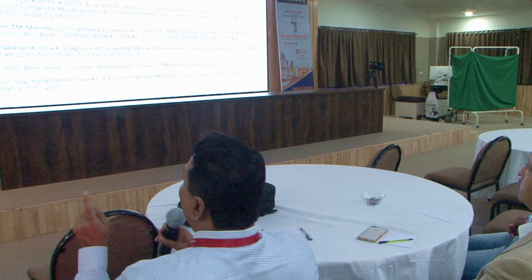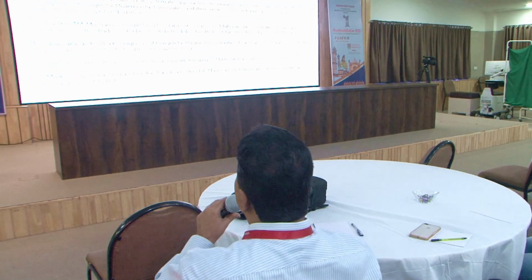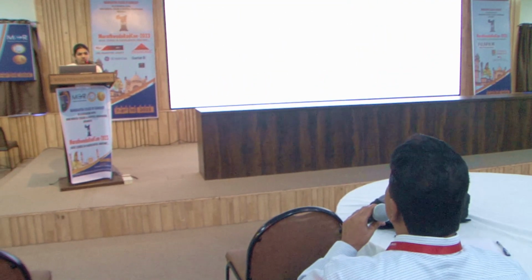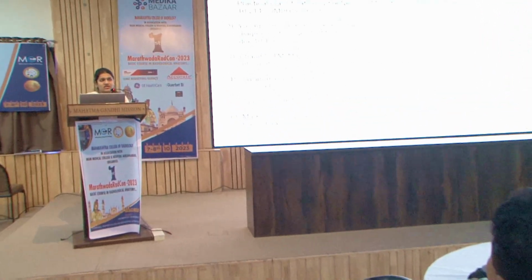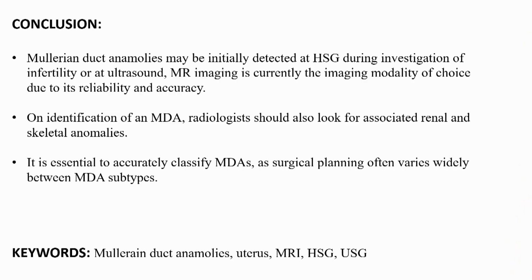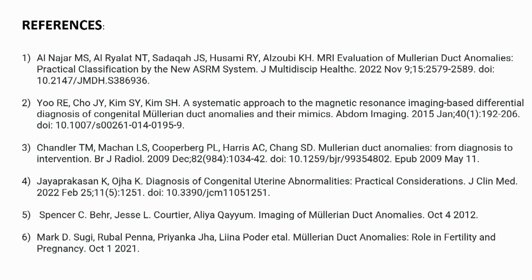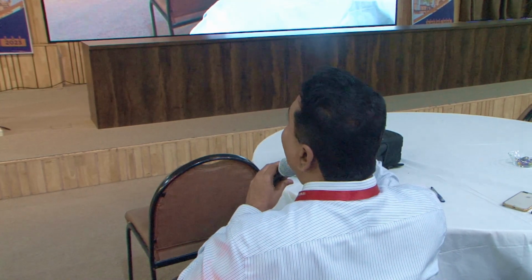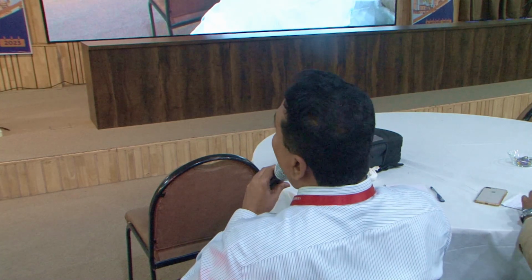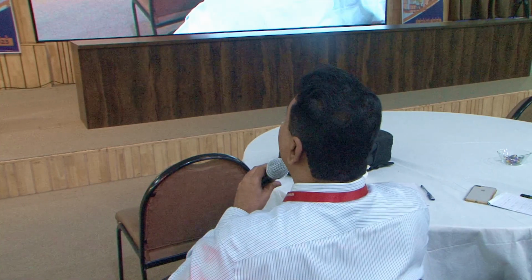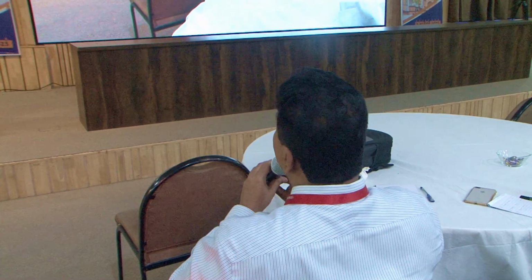One question. I don't know which is now the latest accepted classification in ultrasound for Mullerian anomalies? It's a European classification. What is the name? It's a European classification from U0 to U6. Yeah, so I think when you make your presentations now, you quoted the American Reproductive Medicine classification. That's now outdated. So the ESHRE classification is now used all over the world. You need to put it in your next lecture when you make it, because now nobody follows the American Reproductive Medicine one. I wanted to tell all residents yesterday also. Now ESHRE is the gold standard for Mullerian anomalies on ultrasound. And excellent workup, very good.